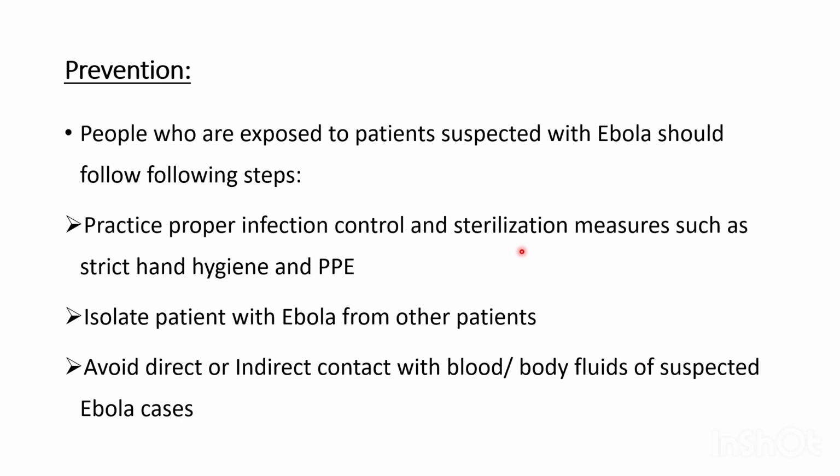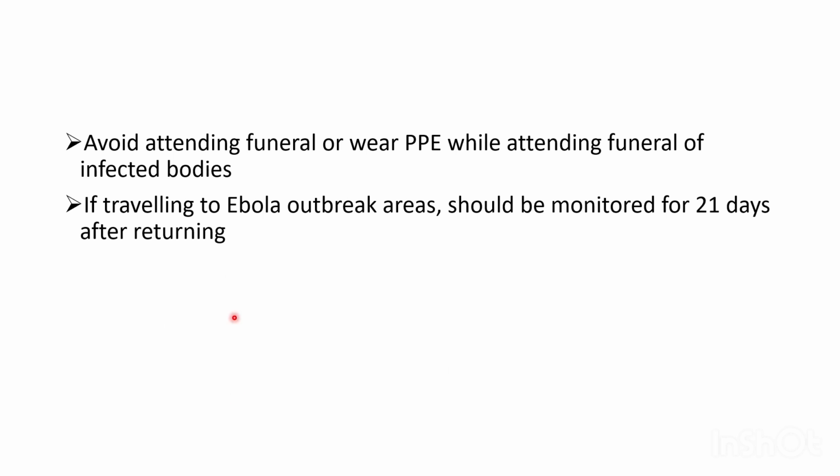Avoid direct or indirect contact with the blood or body fluids of suspected cases of Ebola. Attending the funeral of an Ebola infected person should be avoided, or all the personal protective equipment has to be worn while attending the funeral.